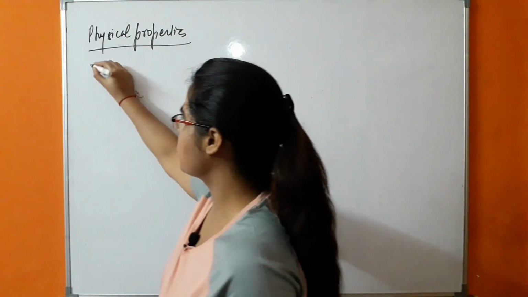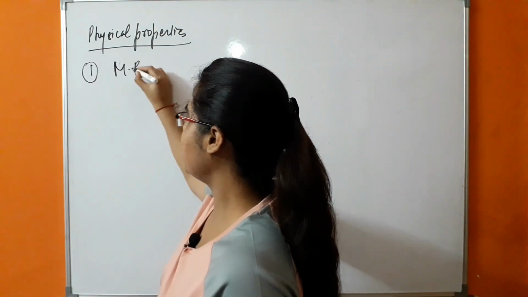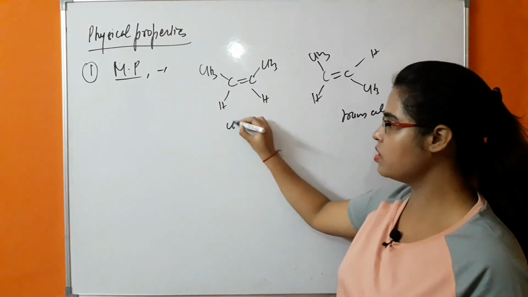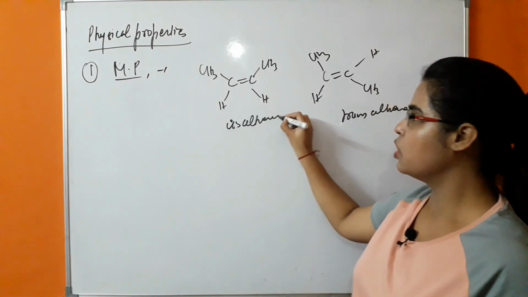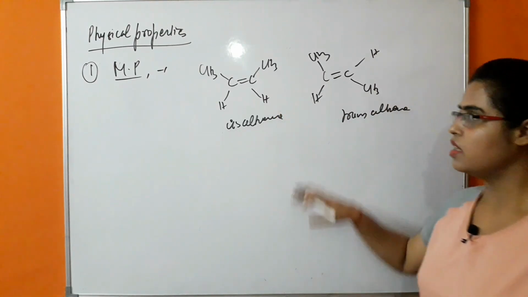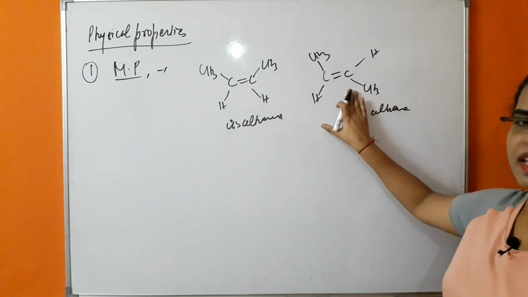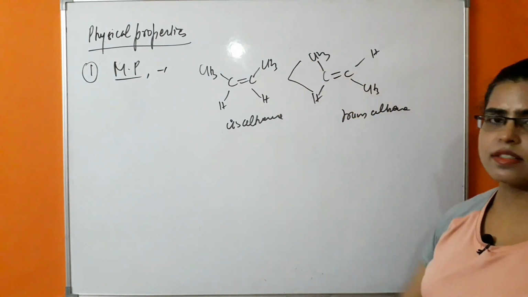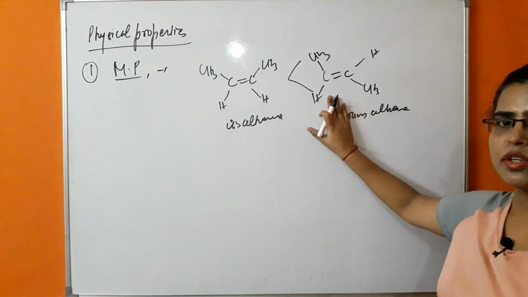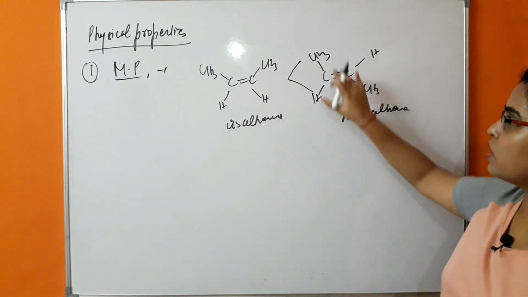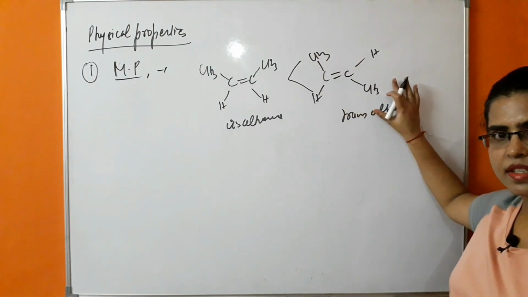So the first property which we will study is melting point. This is trans alkene, this is cis alkene. So what is happening in this case? The melting point of trans alkene is greater than cis alkene. Why is the melting point of trans alkene greater? Because of the packing of this trans alkene.